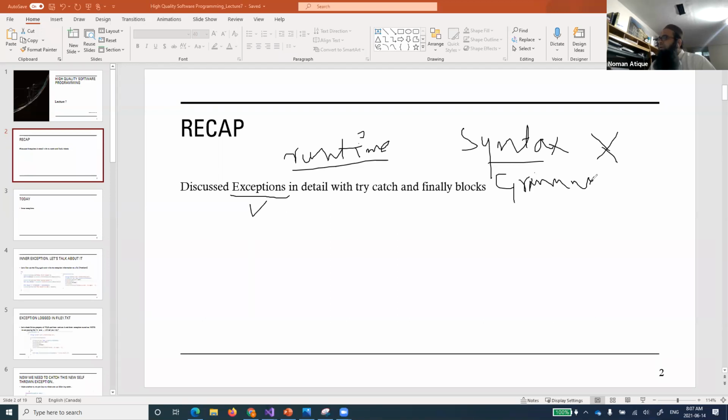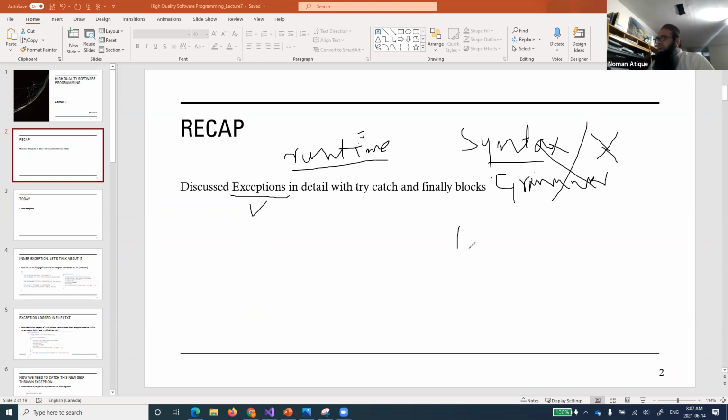It's the same as in English: if you want to speak English or any other language, you need to follow the grammar of that language. If you're not following the grammar, in programming you say that your program is syntactically wrong. Once it is syntactically wrong, you will never be able to execute it, because it will never compile.